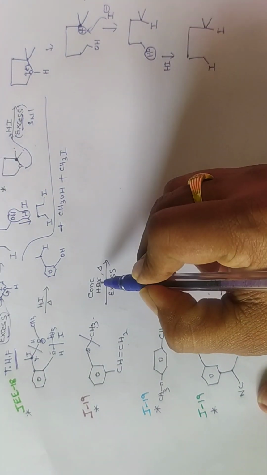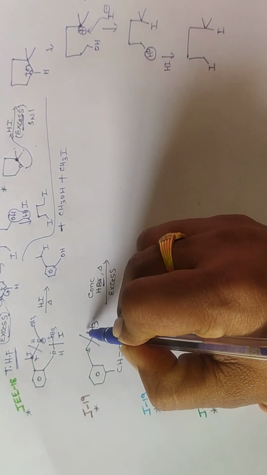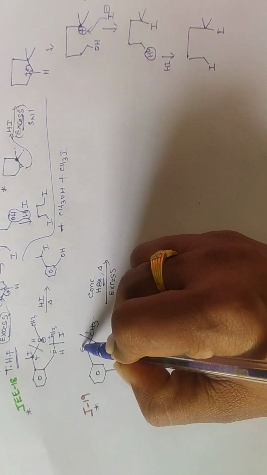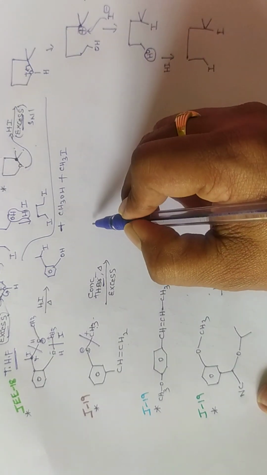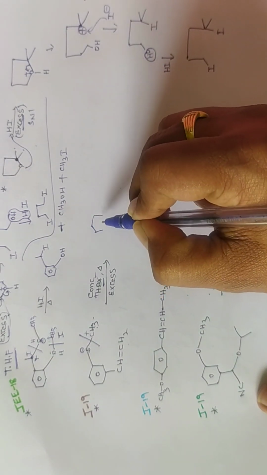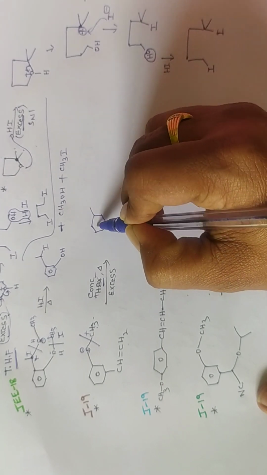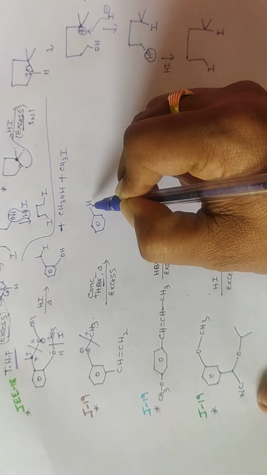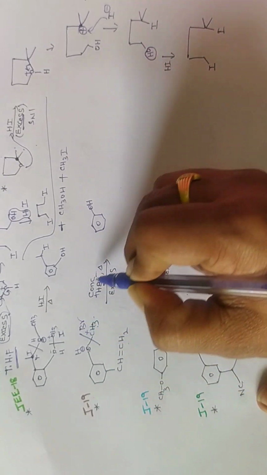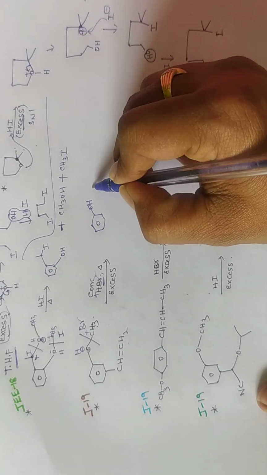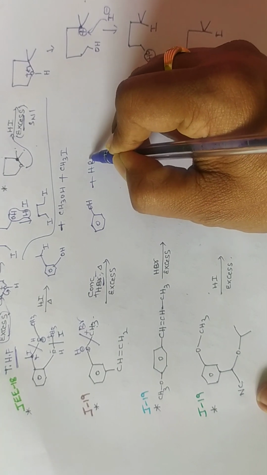Now here they given HBr. HBr means what? HBr means H plus, Br minus. Okay. Then we are going to get that what? Phenol. HBr, H plus Br minus. Now we are going to get Br.